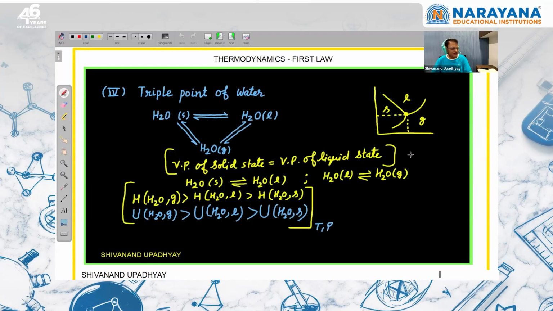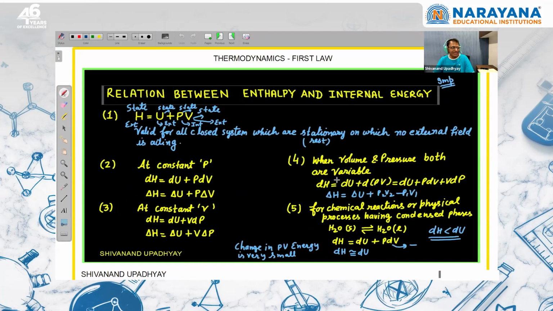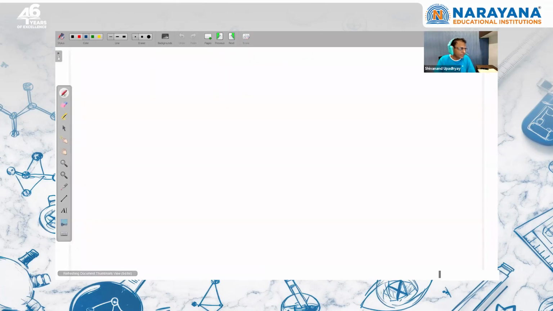You can say the same thing, same concepts are there. You can write the relation between enthalpy and internal energy change. I want to discuss some important points because in JEE Advanced many questions have been asked on this. H is equal to U plus PV, right?